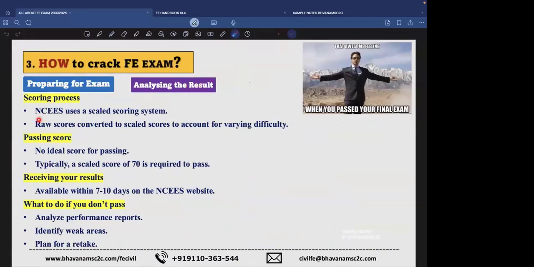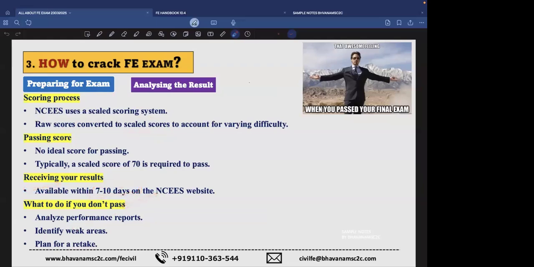Analyzing the result, it is a scaled scoring system. The raw scores are converted to scaled scores. I will show you. The passing score: there is no ideal passing score. It's not like for 110 questions, you should get a fixed number right. It depends on the batch with which you have written the exam. Based on normalization, they will decide the scoring percentage. It is not fixed. And the result will be available within 7 to 10 days. So what to do if you did not pass?